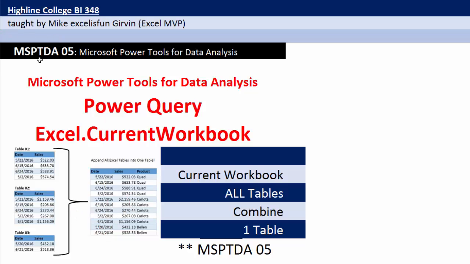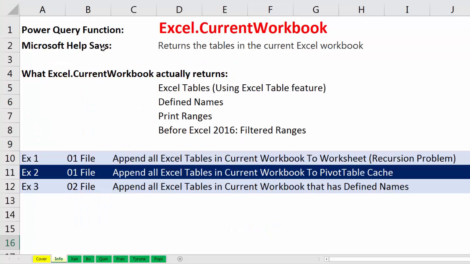Welcome to MSPTDA video number 5. And in this video, we're going to talk about Power Query's amazing Excel.CurrentWorkbook function so we can take all of the Excel tables in the current workbook and append them into a single table. The Power Query function we're going to look at, Excel.CurrentWorkbook.